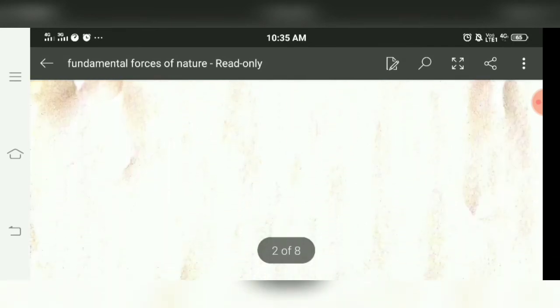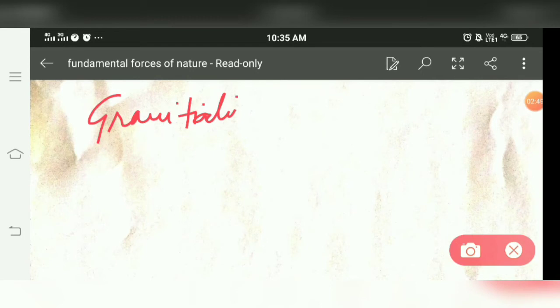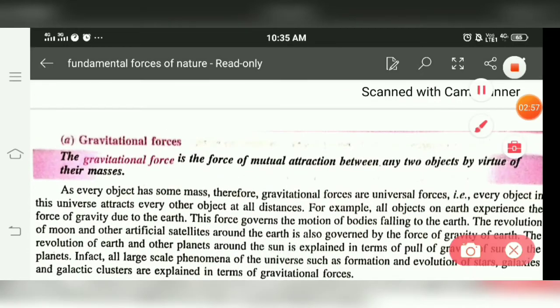So first, we are going to discuss gravitational force. You have to just make notes for this topic: the definition and the characteristic properties or salient features of these forces. For notes, you have to just jot down points of the definition of each force and also the salient features of each force. So first of all, gravitational force.